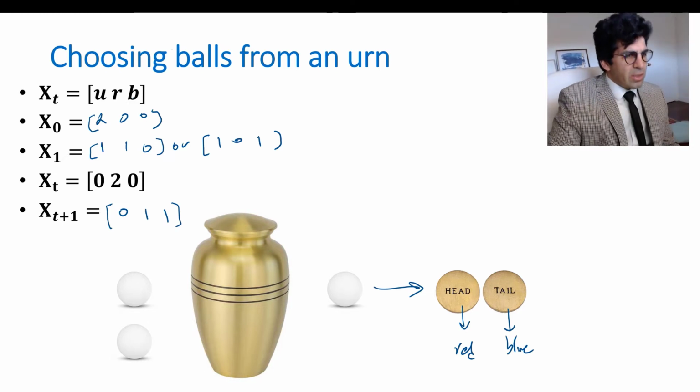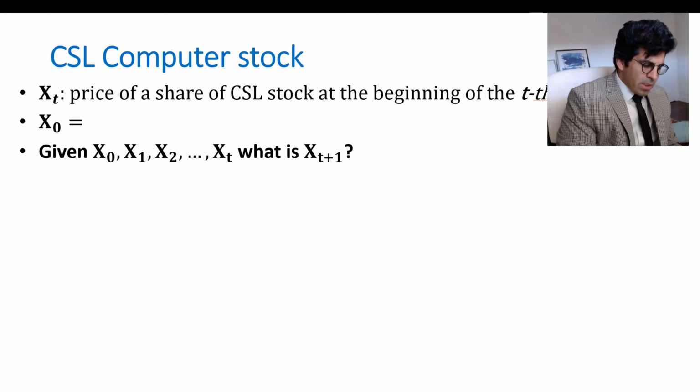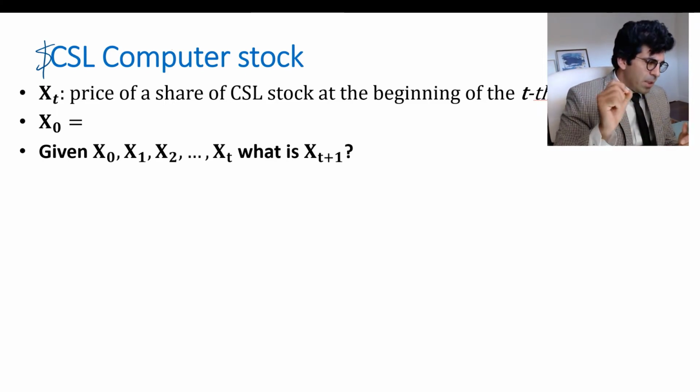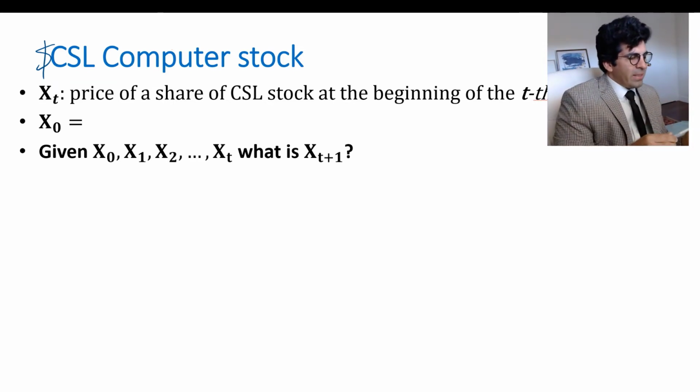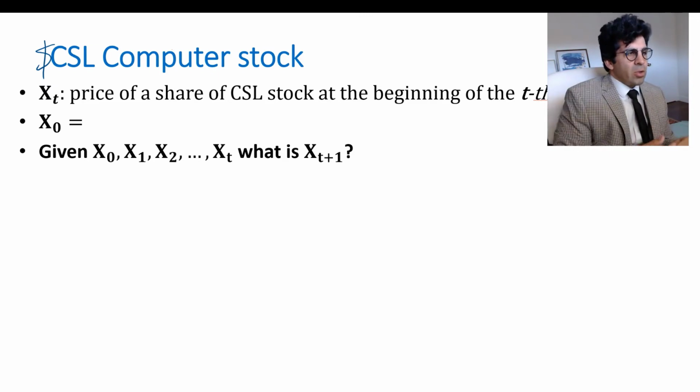All right. Let's look at another example. Then we'll create the transition probability matrix for the previous one. Let's say there is a company with the ticker CSL, and they have a stock. So the characteristic of the system here could be a stock price, right? And then that price has different states. The states are basically the values, and values change over time. So X sub 0 is the price of the stock in the beginning, and then we have a question.